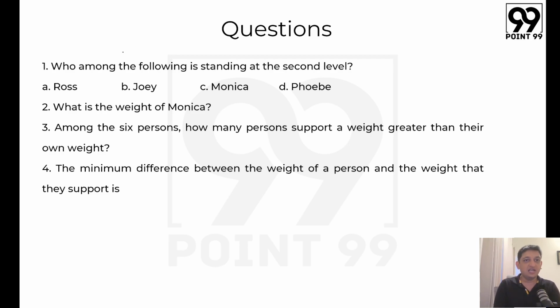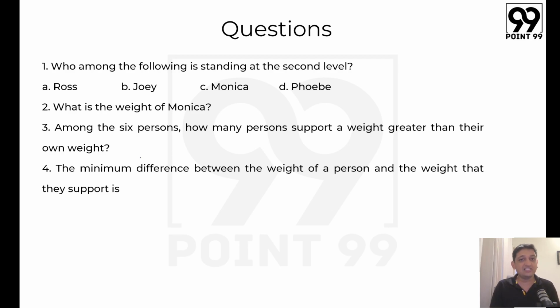So who among the following is standing at the second level? So I will get to know who is going to stand on the second level. So there should be 2 people. One of them has to be from among these options. What is the weight of Monica? Easily we can figure out because there are no options here. We know that we should be able to get it from the data that has been given to us.